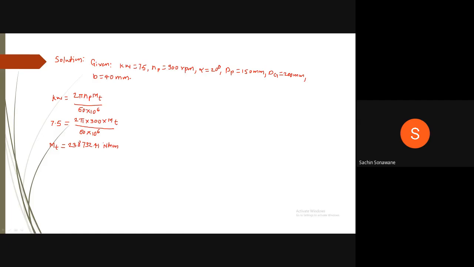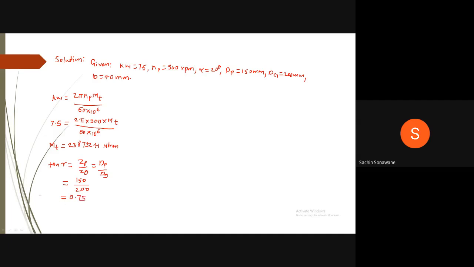Torque we are getting it as like this. Therefore, we will find out tan gamma, the pitch angle. Tan of gamma is equal to Zp upon Zg, which is equal to dp upon dg, which is equal to 150 upon 200, which is equal to 0.75.